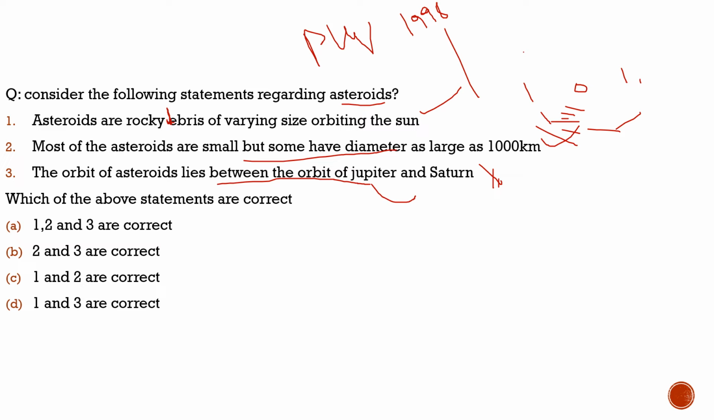Now what will they do here? They will definitely eliminate option A because it contains option 3. They will eliminate option B also because it contains option 3, and they will also eliminate option D because it contains option 3 as well. So now they are only left with 1 and 2, and that is 100% the correct answer. So this is the method you can use if you don't have the proper knowledge. This shows how important it is for us to go through the previous year question papers.